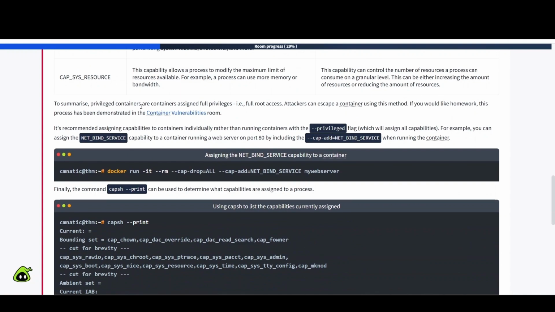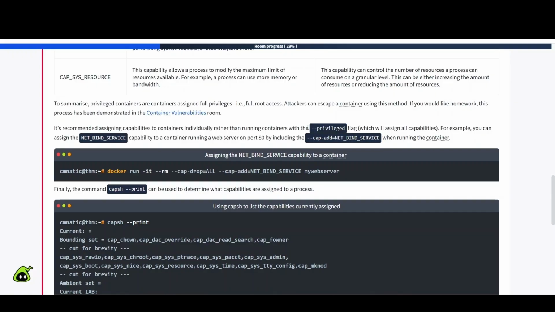To summarize, privileged containers are containers assigned full privileges. Examples, full root access. Attackers can escape a container using this method. If you would like homework, this process has been demonstrated in the Containers Vulnerabilities room, or check out my channel for that video. It's recommended to assign capabilities to containers individually rather than running containers with the --privileged flag, which will assign all capabilities. For example, you can assign the NET_BIND_SERVICE capability to a container running a web server on port 80 by including --cap-add=NET_BIND_SERVICE when running the container.